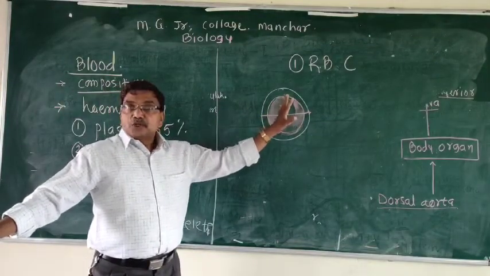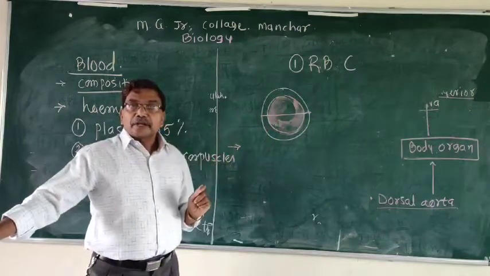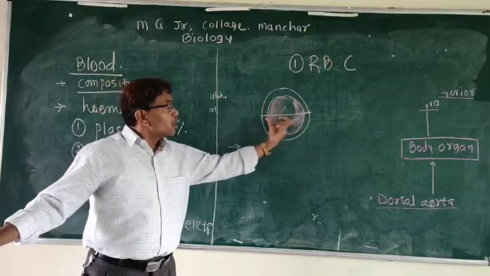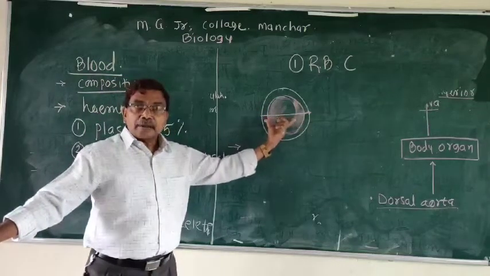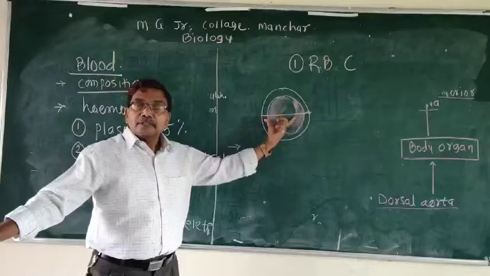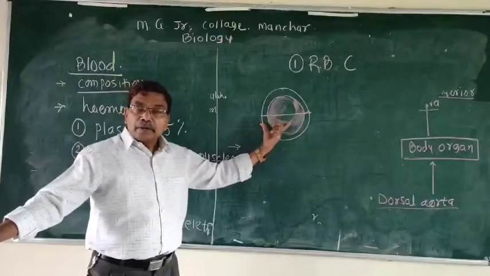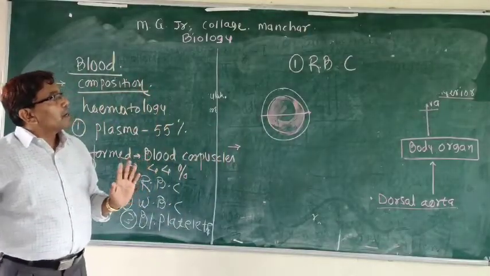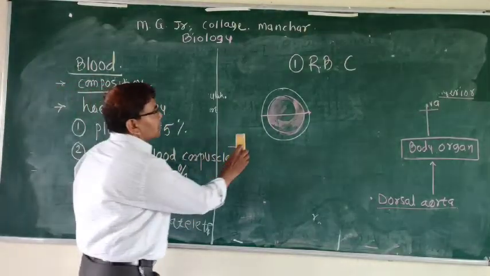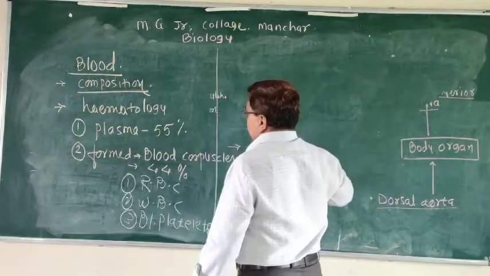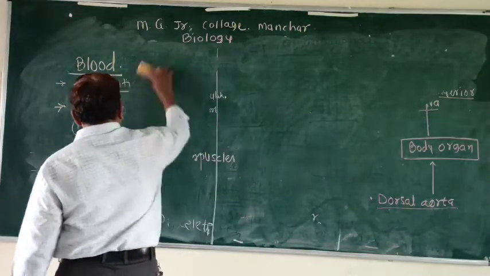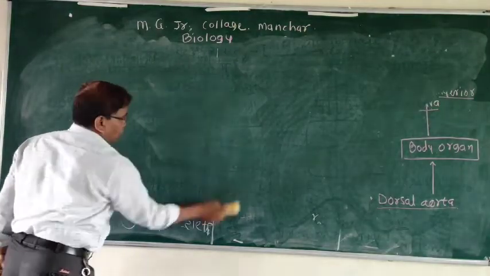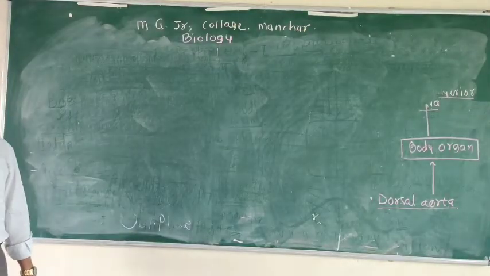These RBCs are present in large quantity in our body. Due to the presence of hemoglobin in the RBC, these RBCs are red in color, so our blood is also red in color. So, these are our RBCs. Then we will discuss WBCs. The WBCs are also called leukocytes.